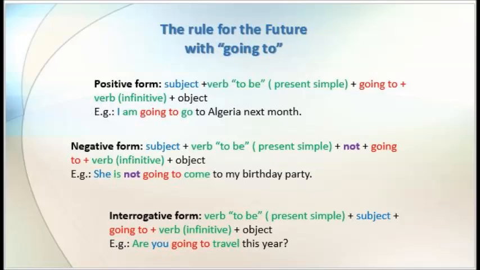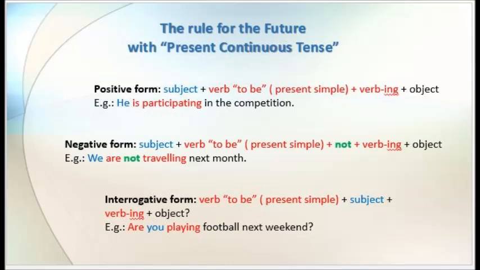Now, if we want to make future with present continuous tense, the present continuous tense is always made with verb to be in present simple plus your main verb, and you have to add ing to the verb. If we want to make positive form, we will put subject first, then verb to be in present simple, am, is or are, plus your main verb and add ing plus your object. Example, he is participating in the competition.